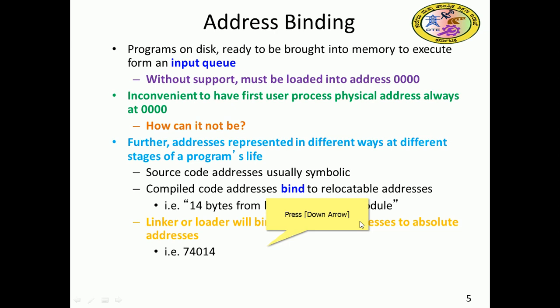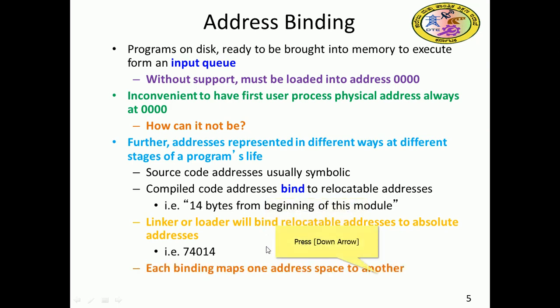It is portable; relocatable means it may be run on several systems, so from there the relocatable address will be computed. So each binding maps one address space to another.